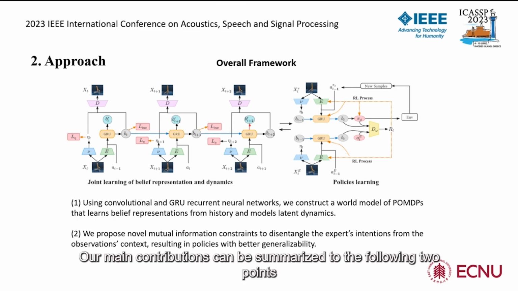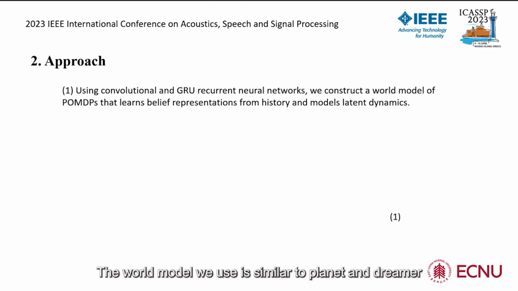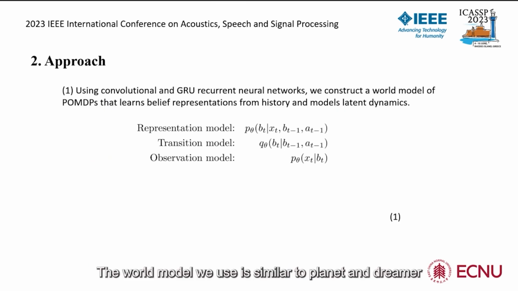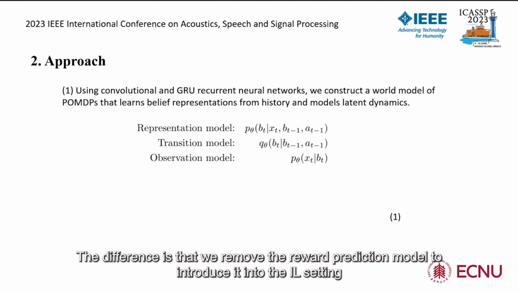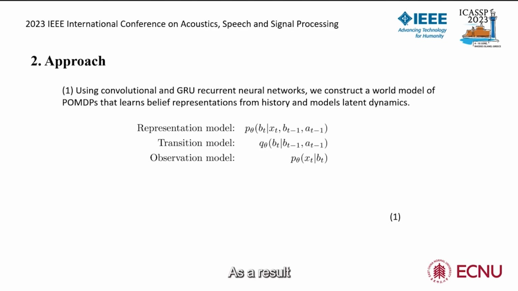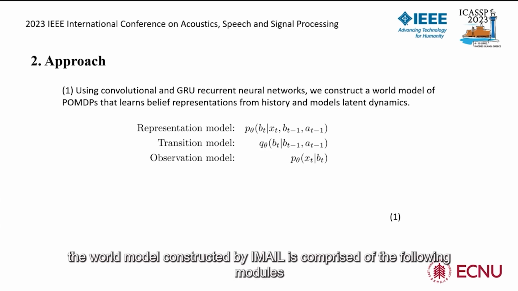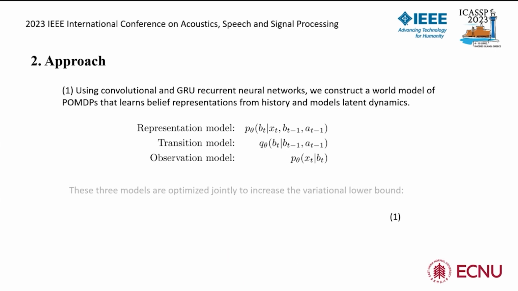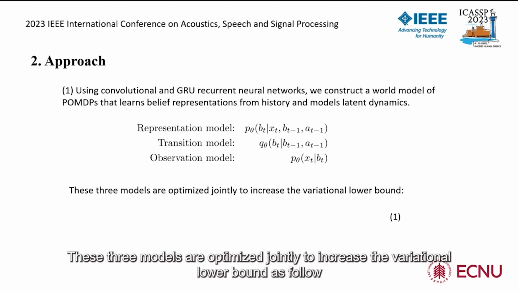Our main contributions can be summarized in the following 2 points. The world model we use is similar to PlaNet and Dreamer. The difference is that we remove the reward prediction model to introduce it into the IL setting. As a result, the world model constructed by IMAIL is comprised of the following modules. These 3 models are optimized jointly to increase the variational lower bound as follows.